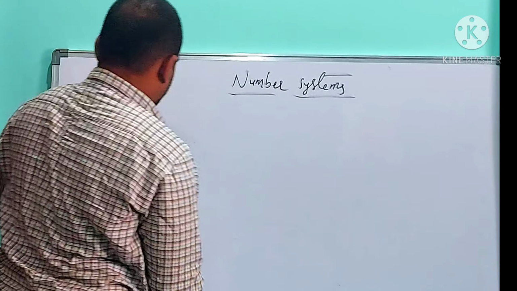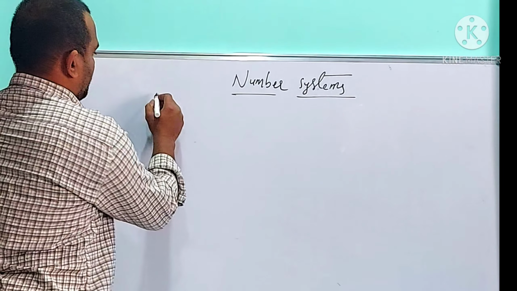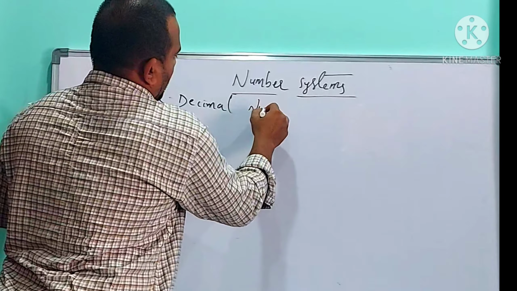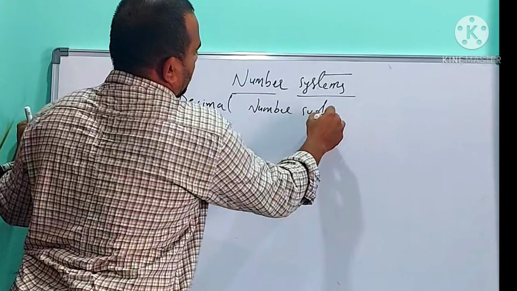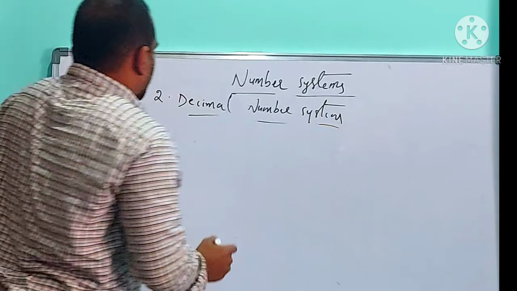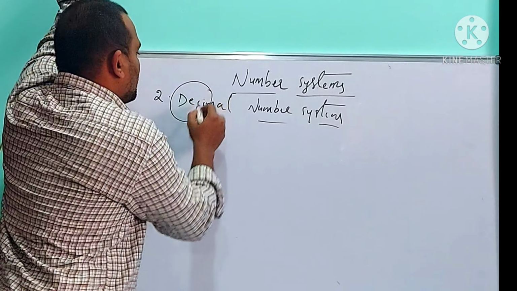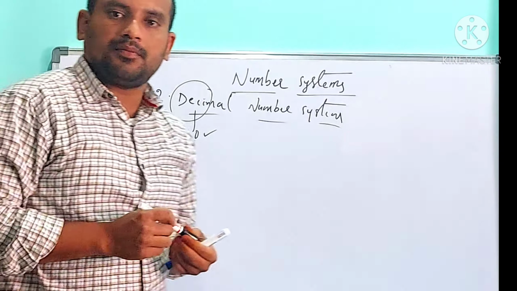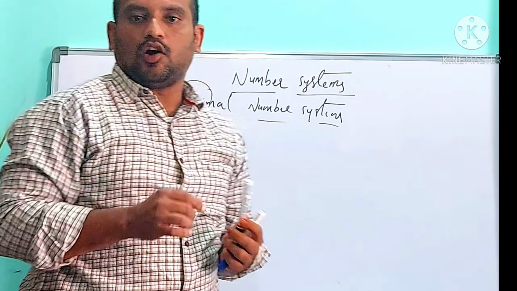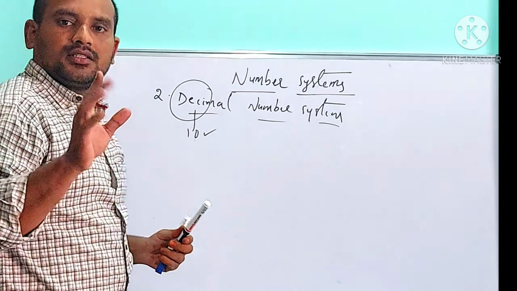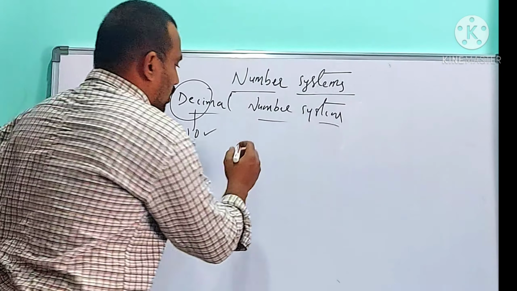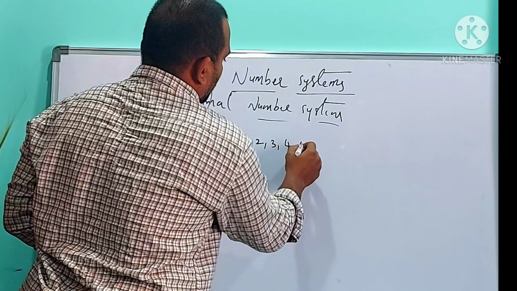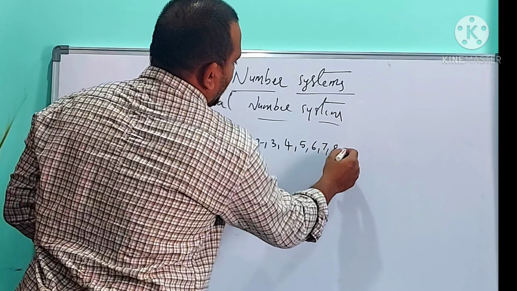Second one is the decimal number system. The name itself represents it: deci means 10. Decimal number system is a number system which contains 10 digits. Those 10 digits are 0 to 9: 0, 1, 2, 3, 4, 5, 6, 7, 8, 9.